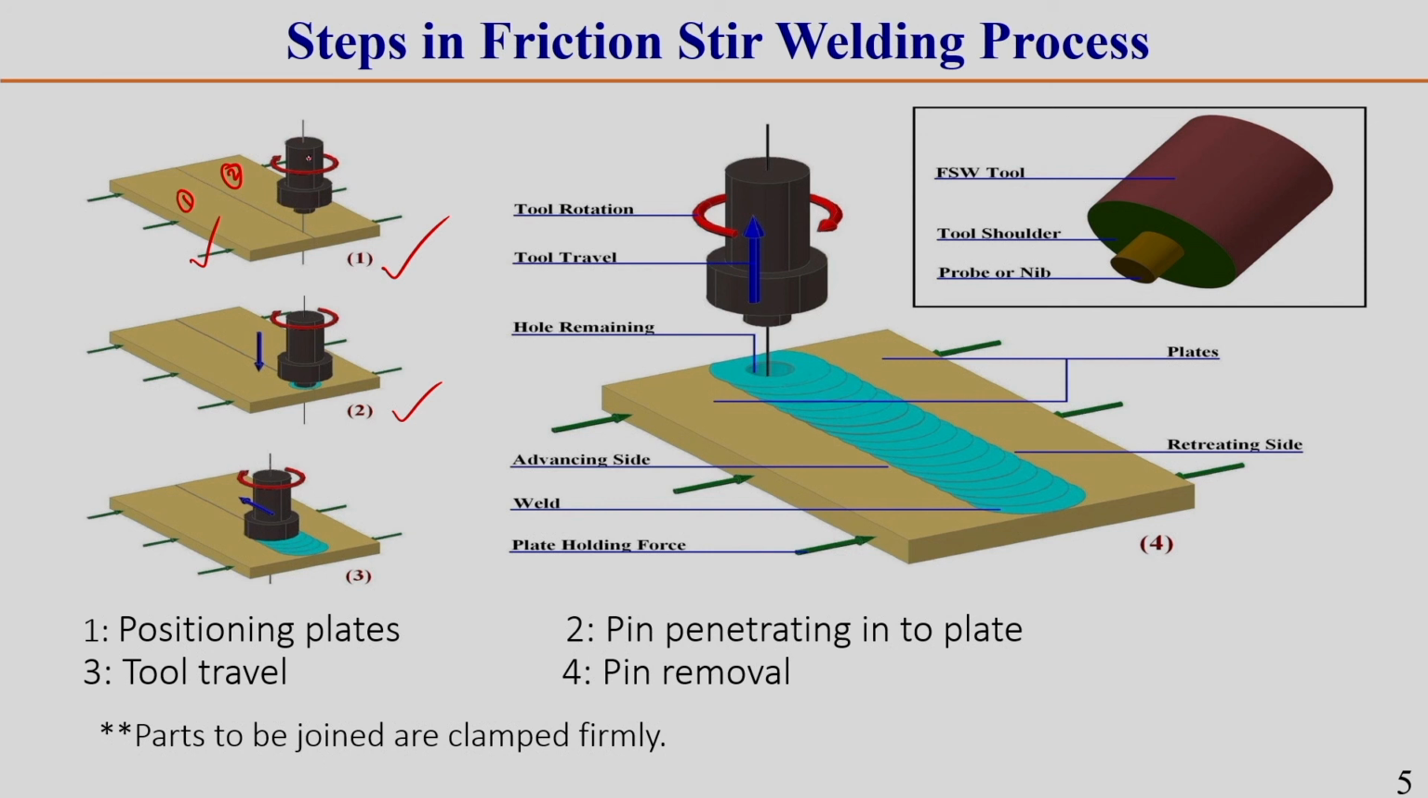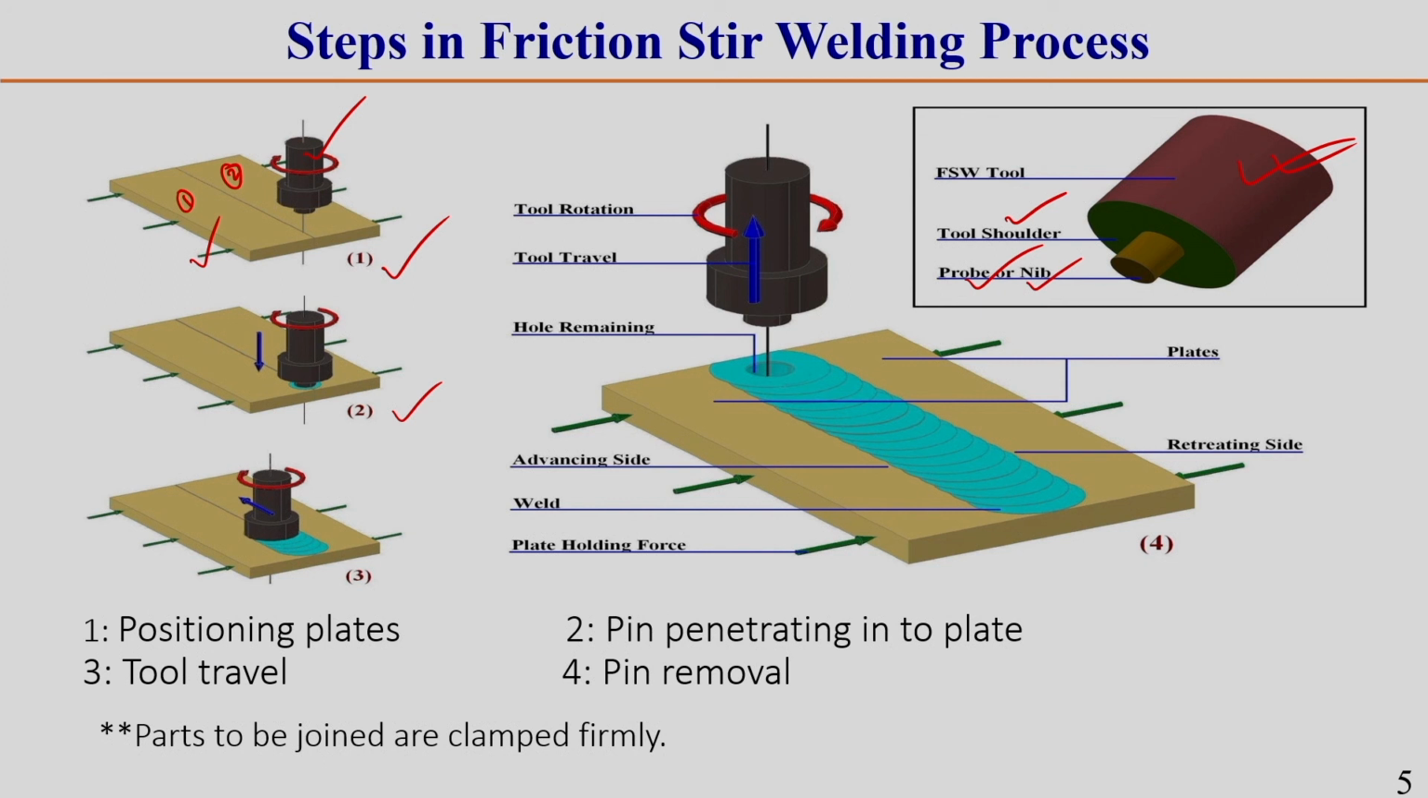After that, a rotating tool, this is called the FSW tool, friction stir welding tool. Here I am showing a friction stir welding tool. You see this tool has a circular bigger diameter part which is called the tool shoulder, and another one with a smaller diameter or smaller size than the tool shoulder, that is called the probe or pin, or sometimes it is also called the nib. Keep this in mind.